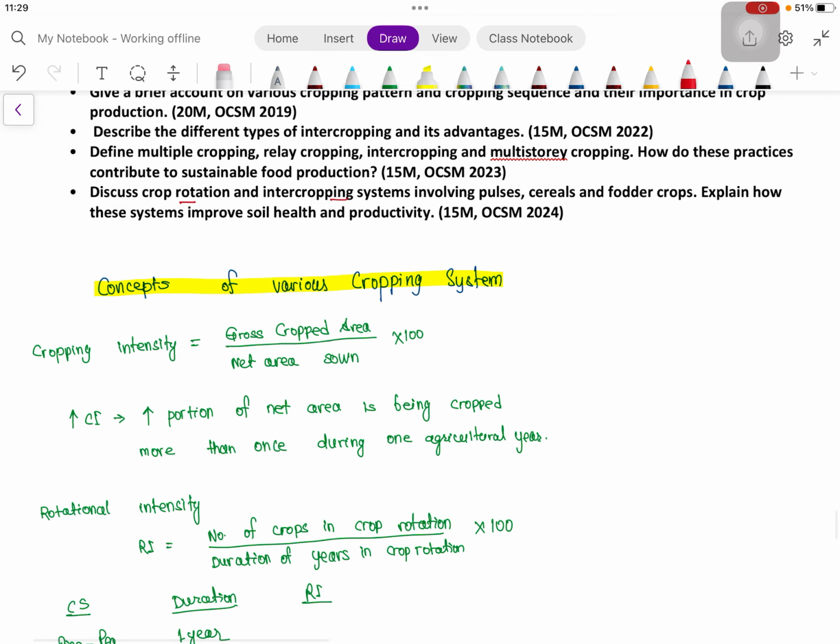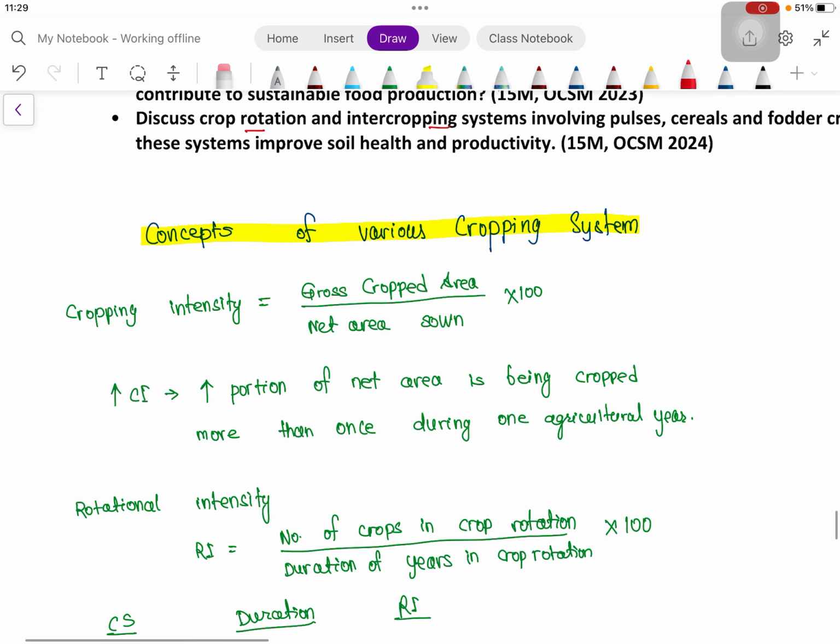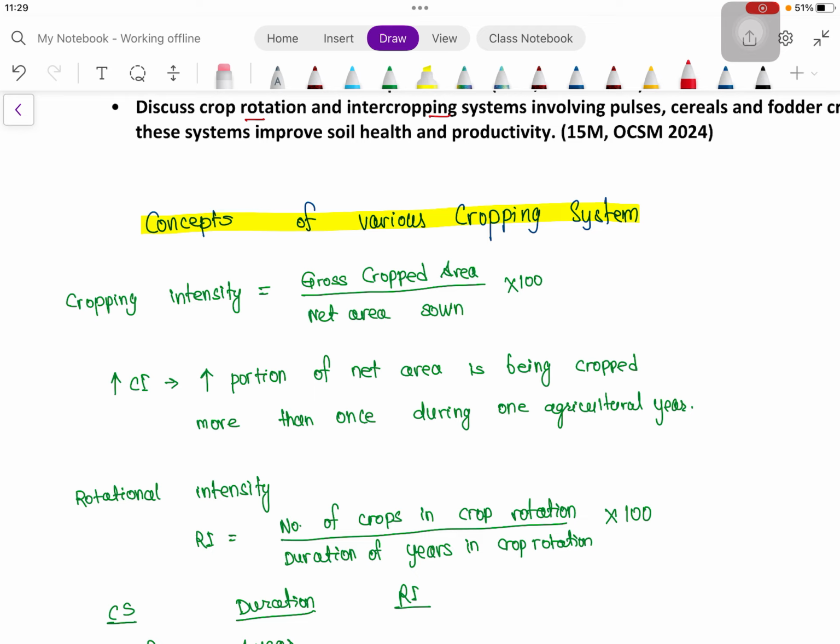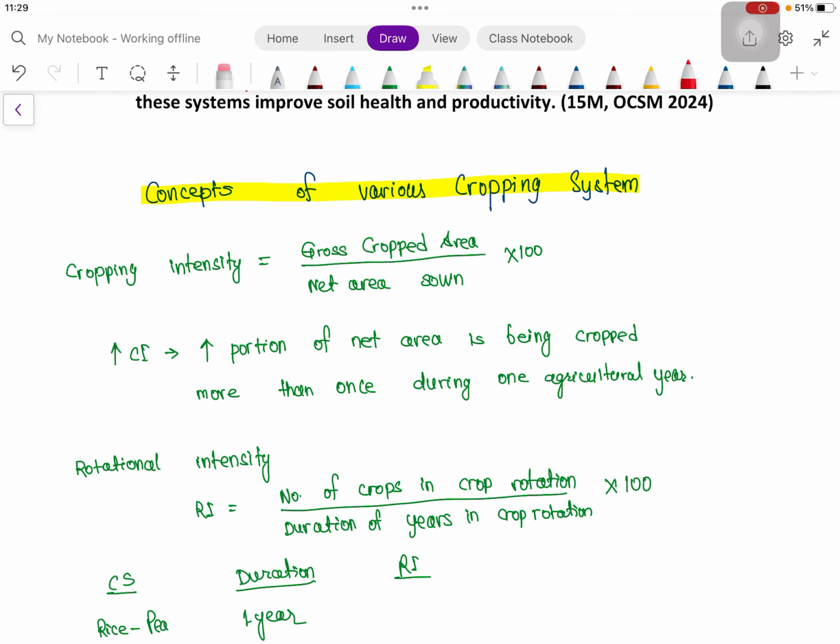So the topic is concept of various cropping systems. Let us start with some terms like cropping intensity and rotational intensity. Cropping intensity is gross cropped area divided by net area sown, into 100. So when cropping intensity is more, that means some portion of the net area is being cropped more than once during one agriculture year.